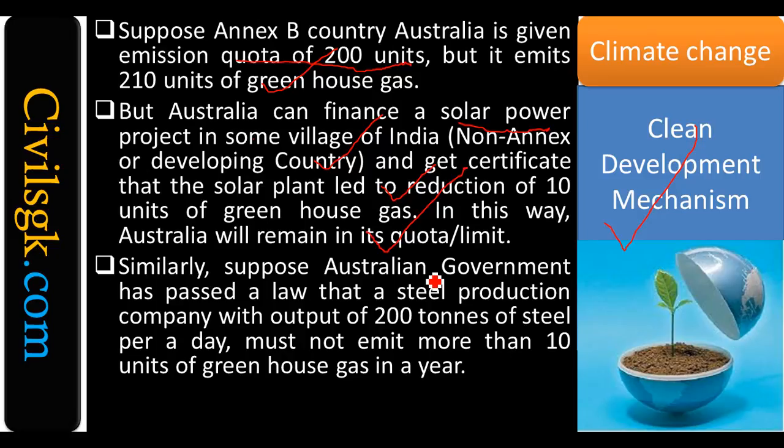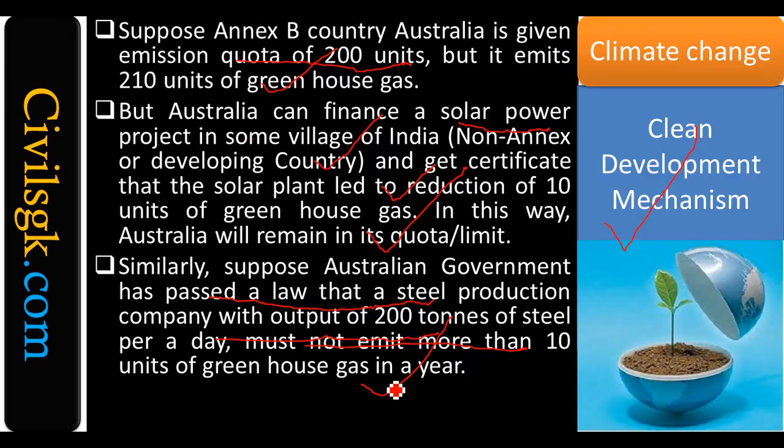Suppose the Australian government has passed a law on steel production. A company producing almost 200 tons of steel must not emit more than that. Even in this kind of situation, the steel company has done worse. The steel company should not emit more than 10 units of greenhouse gas in a year, but it has emitted 20 units. So it crossed 10, and in addition to the 10, it had another 10.